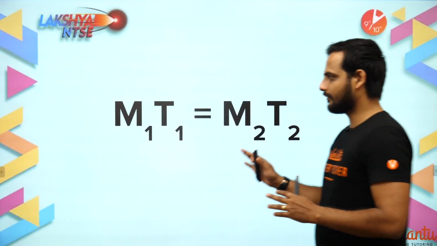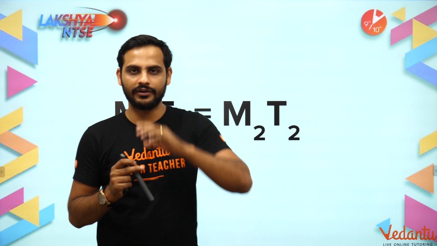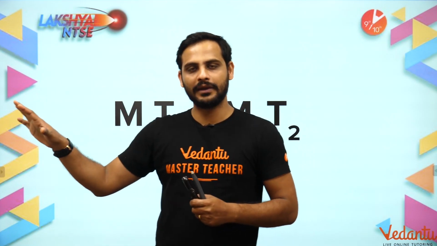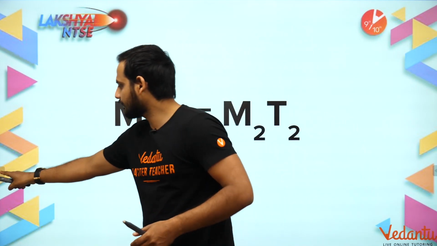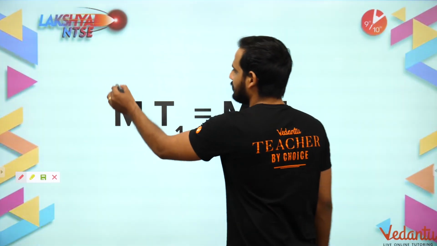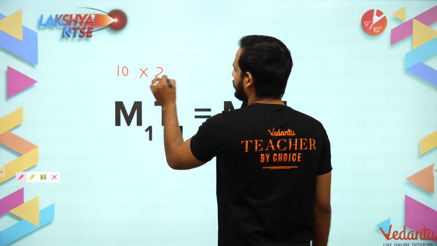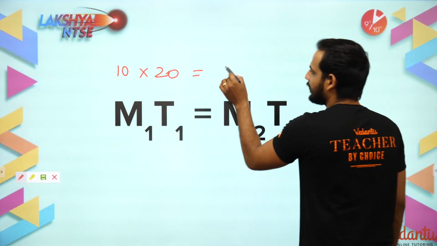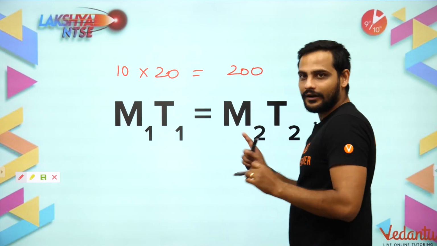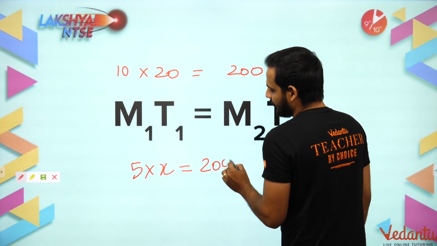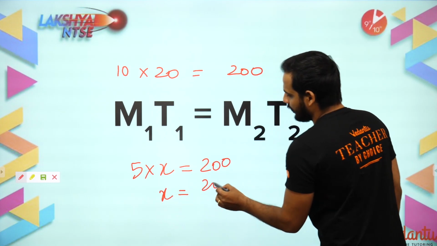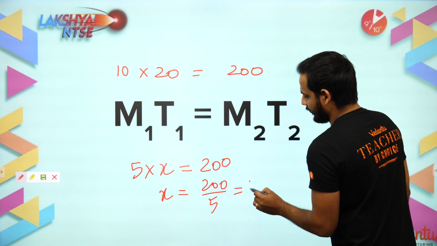This is one formula which is very important. Suppose they give you a particular work. Let us say 10 men are doing that work in 20 days. So 5 men will do that work in how many days? That kind of question can be done very easily. 10 men in 20 days gives you the work. So let us say my total work is 200. Now 5 men will do it in how many days? The work is 200 only. So X will become 200 by 5, which is equal to 40 days.